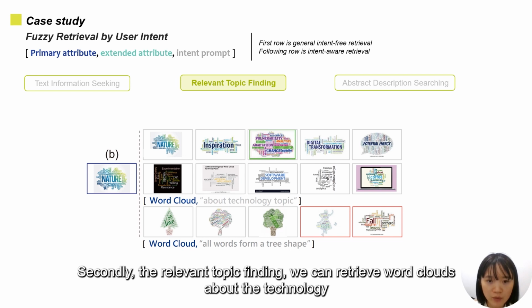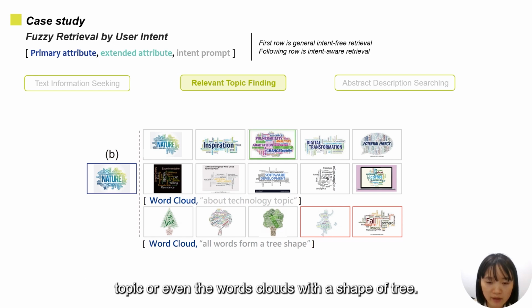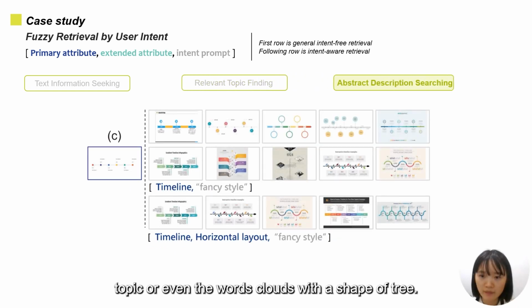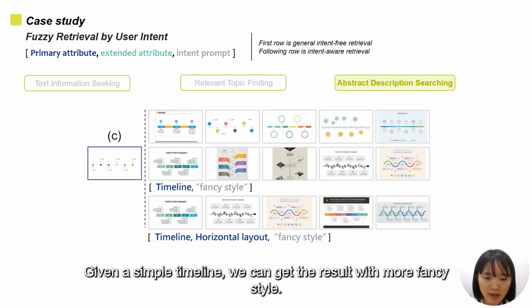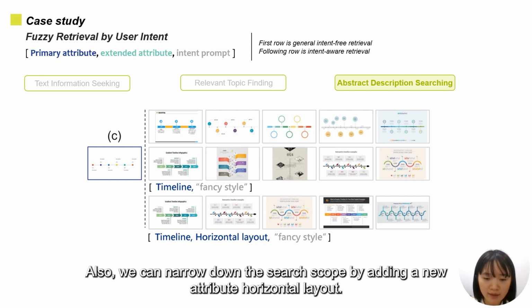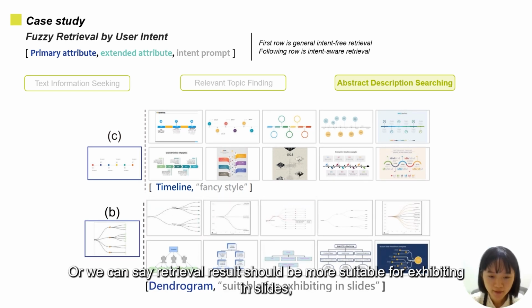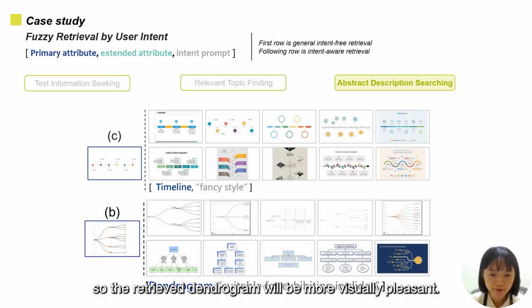Secondly, relevant topic finding. We can retrieve word clouds about the technology topic, or even a word cloud with the shape of a tree. Moreover, the system supports abstract description searching. Given a simple timeline, we can get a result with a more fancy style. Also, we can narrow down the searching scope by adding a new attribute, horizontal layout. Or we can say the retrieved result should be more suitable for exhibiting in slides, so the retrieved diagram will